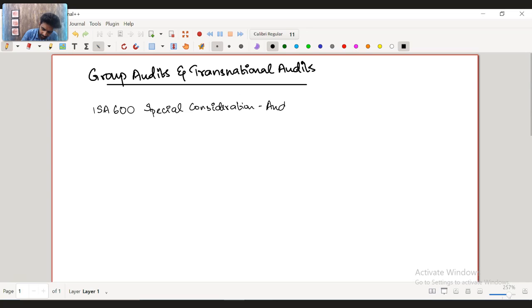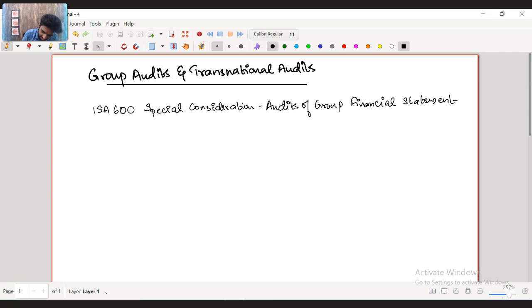So this particular standard of ACCA 600 applies when an auditor uses the work of another auditor on the financial statement of one or more components included in the financial statement being reported on.